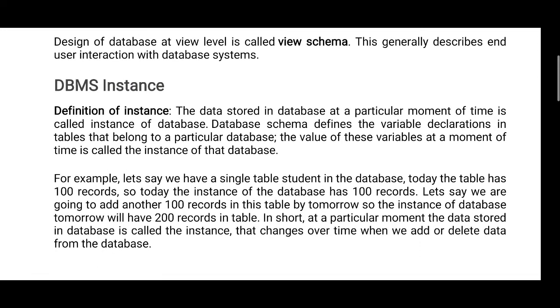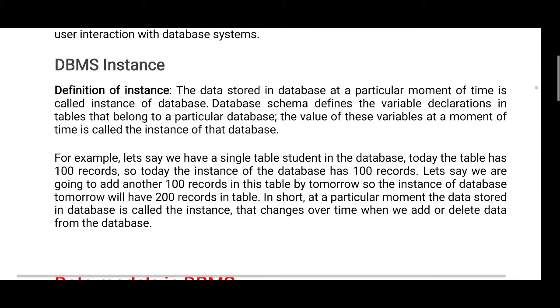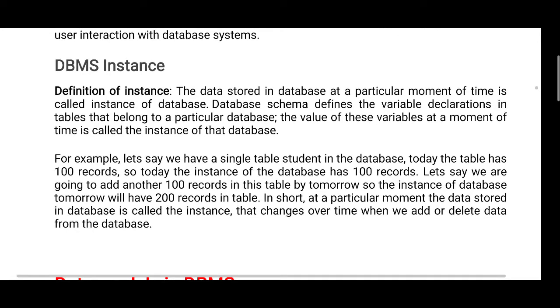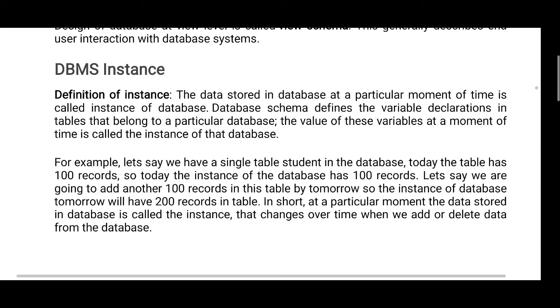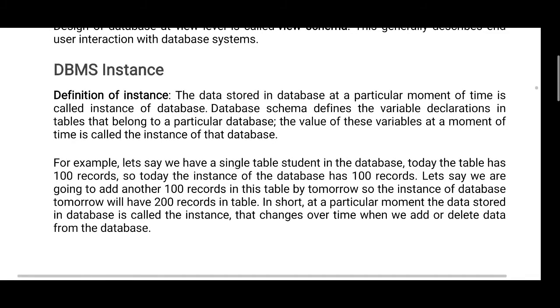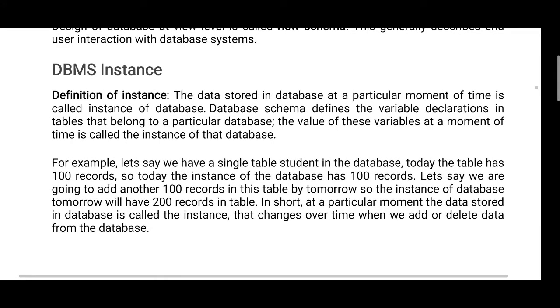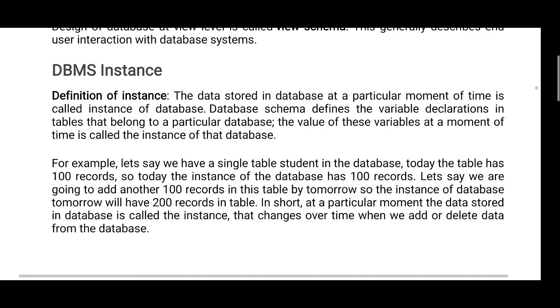DBMS instance. Definition of instance: the data stored in database at a particular moment of time is called instance. What is the particular moment? The data stored in a database.